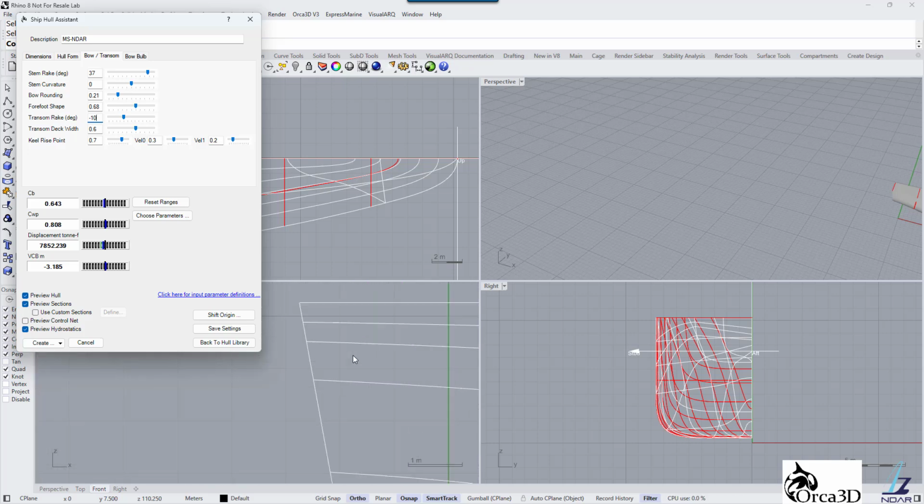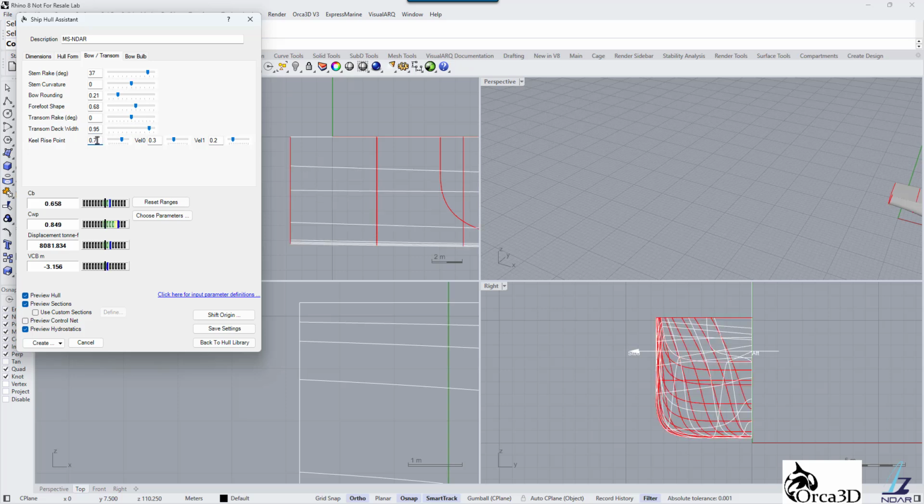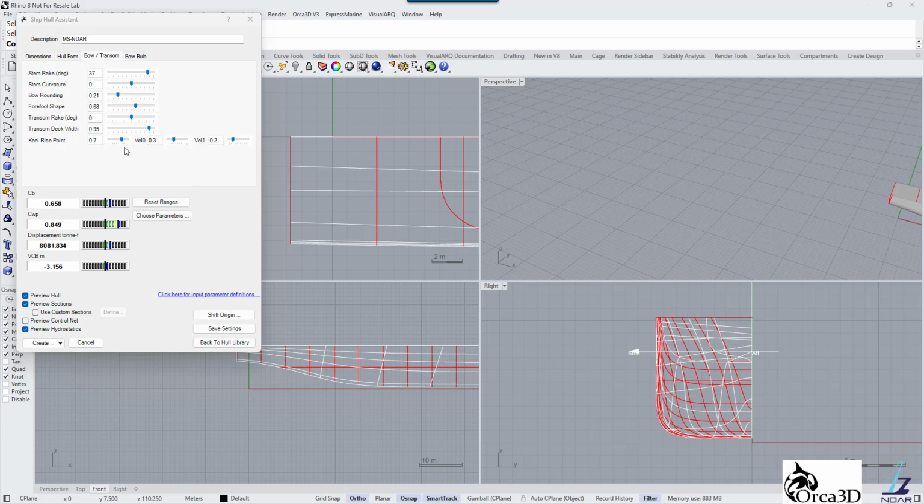Transom rake defines the slope of the transom. We will set it to 0 to have a vertical transom. Transom deck width: we will make the deck width at transom slightly smaller than the mold beam and we will set it to 0.95. Keel rise point parameter allows to control the aft ship shape run from bottom to transom.